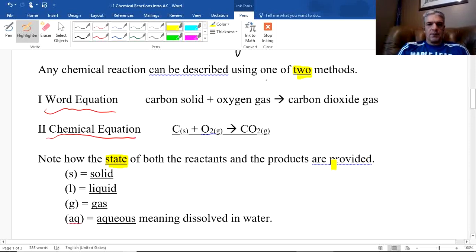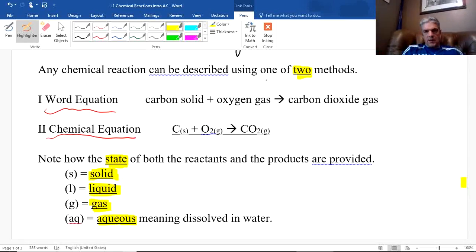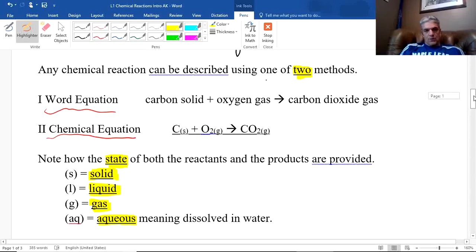So that's a very common thing. S stands for solid, L stands for liquid, and G stands for gas. And then there's this other one you'll see quite often, AQ. AQ means aqueous, meaning it's dissolved in water. Water is a huge place where a lot of chemical reactions occur. So some substances are just in the water, and when we dissolve them in the water and then mix the items, they become aqueous. That's a fancy word for in water, aqueous.